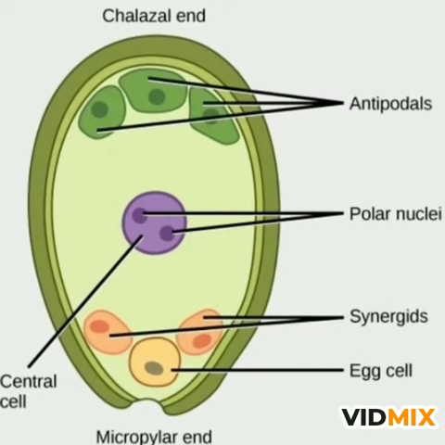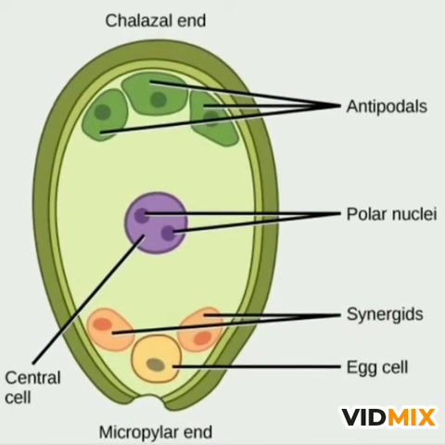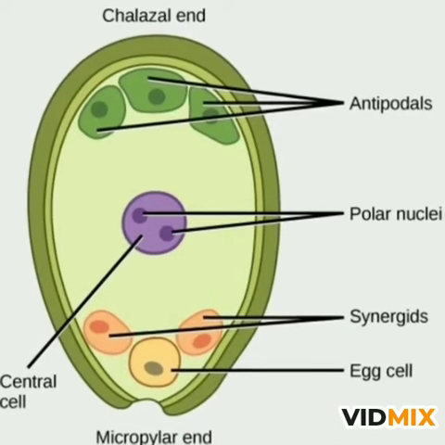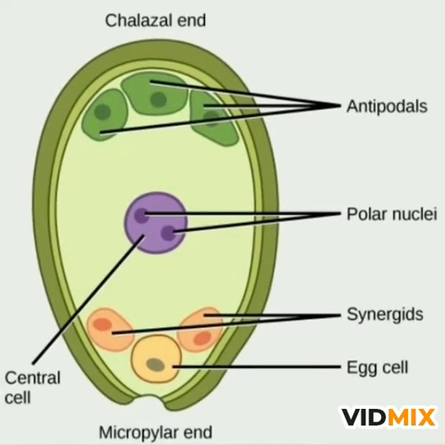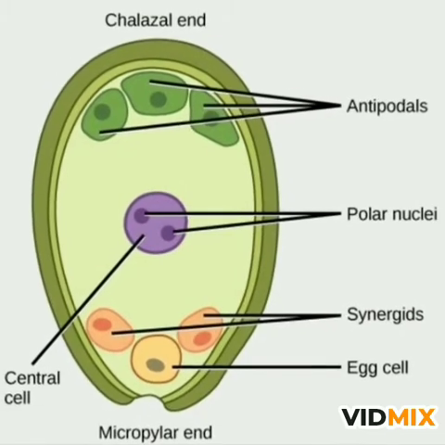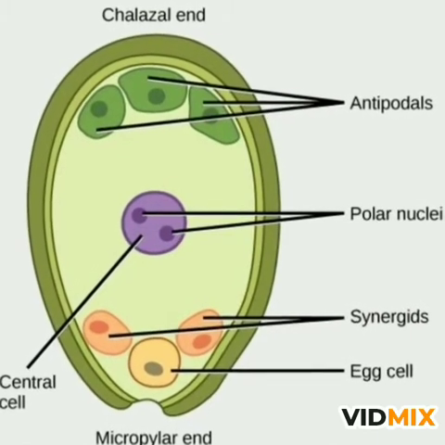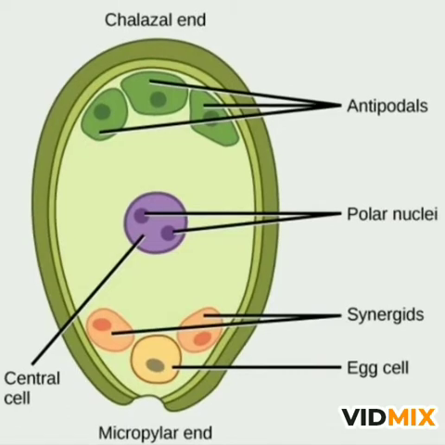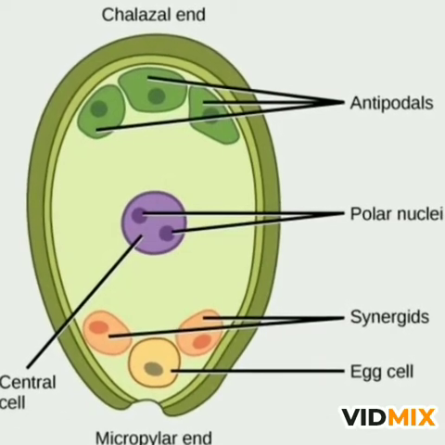Below the polar nuclei, near the micropyle end, are 3 nuclei, of which the middle one is called the egg cell and the 2 lateral ones are called the synergid cells. So there are 8 nuclei in the ovule. From the pollen grain, 2 male nuclei are transported into the ovary through the pollen tube.